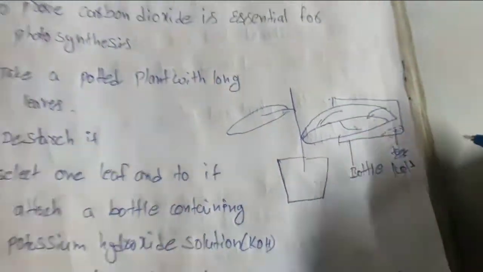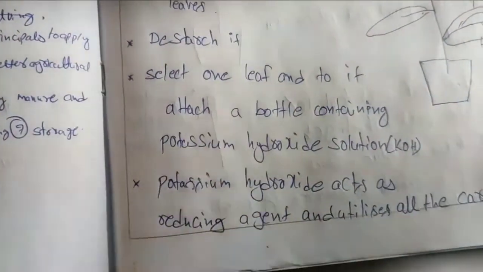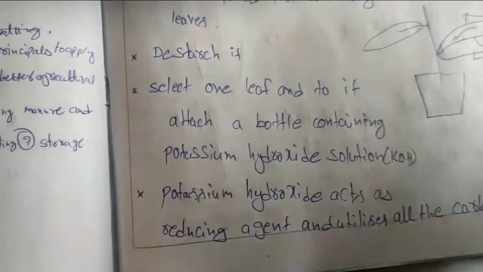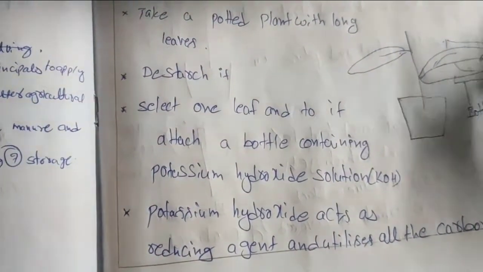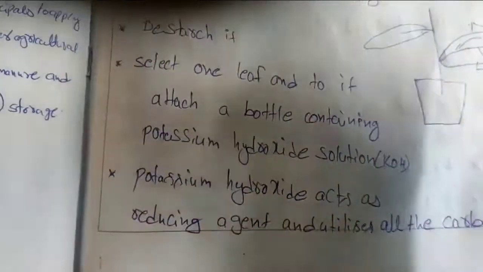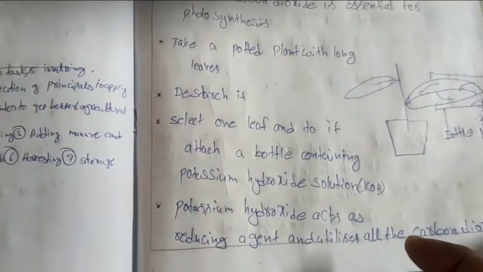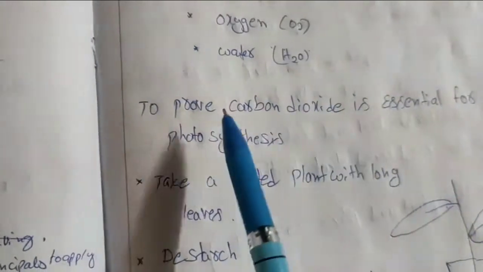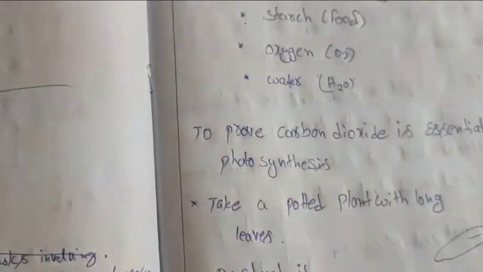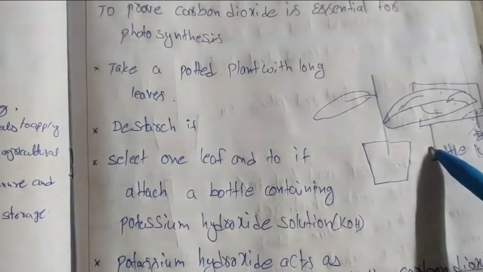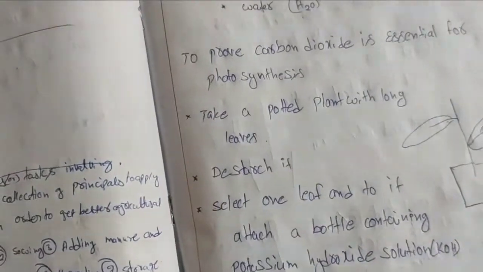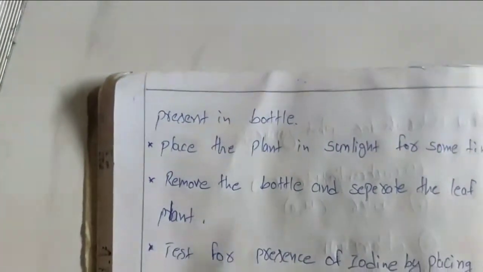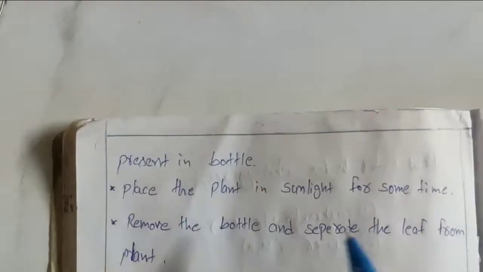KOH. Okay, not KI, KOH. So why am I adding this potassium hydroxide? It absorbs whatever carbon dioxide is present inside the bottle and utilizes that carbon dioxide. Our aim is to prove that carbon dioxide is essential for photosynthesis. So all the carbon dioxide present inside the bottle is absorbed.